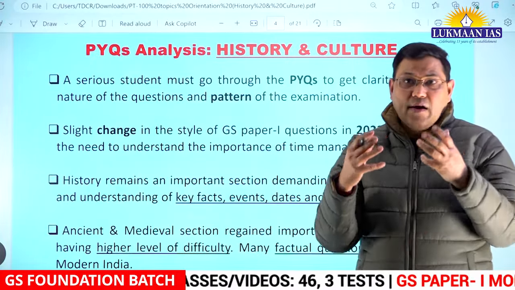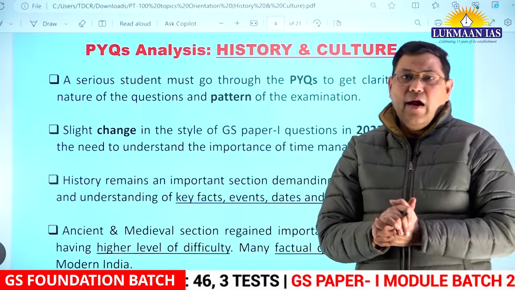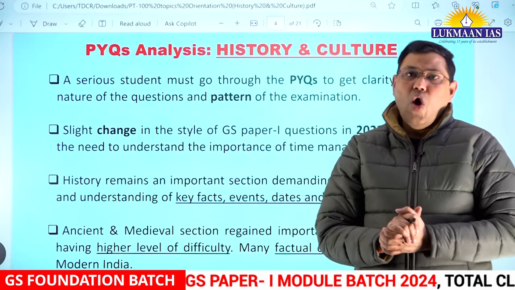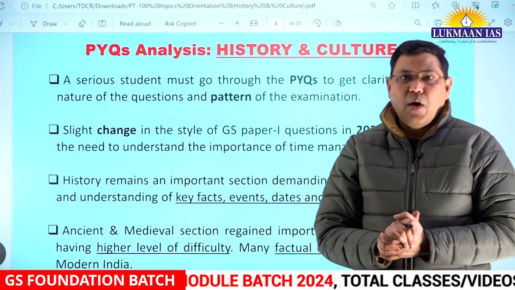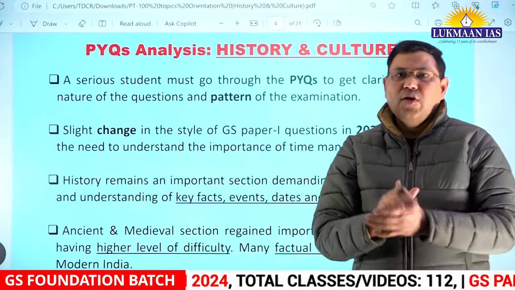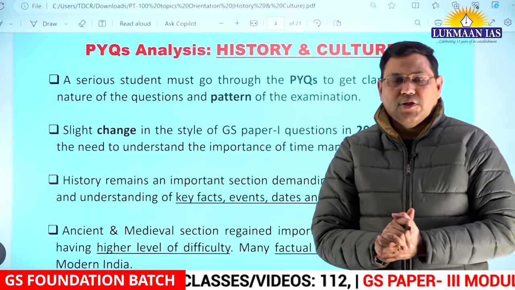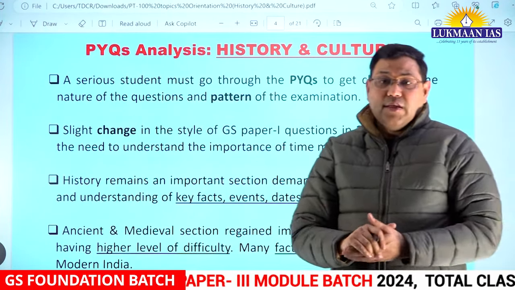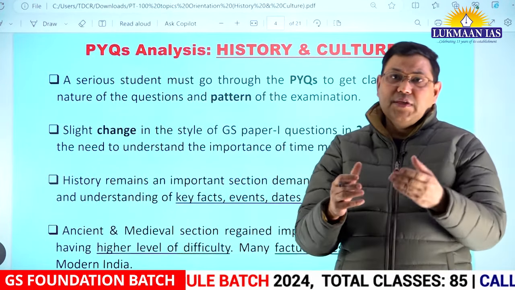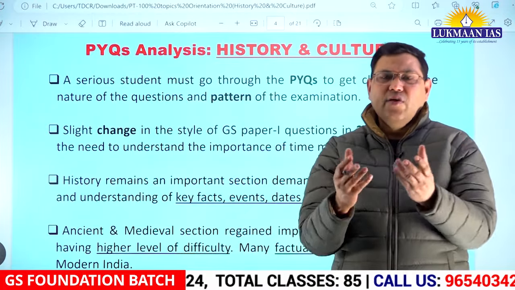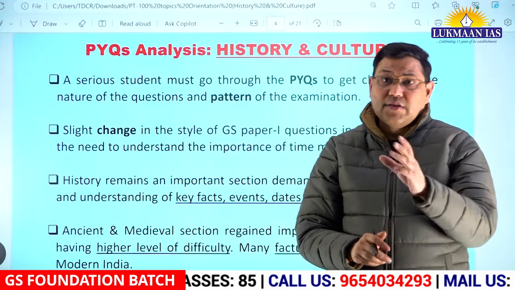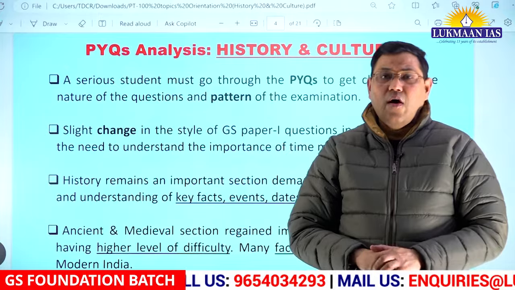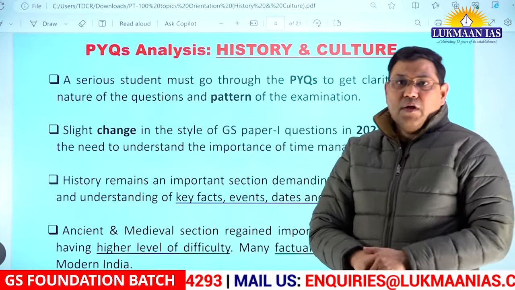So the real understanding of the pattern of the examination, whether it is at preliminary level or main examination level, comes from the thorough study of previous year's questions. You also get to understand what is the nature of the questions. Otherwise, the syllabus which has been given by UPSC gives you a basic outline or idea, not the in-depth understanding of the expectations of UPSC, right?